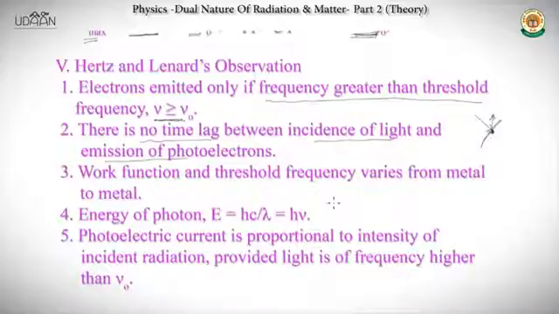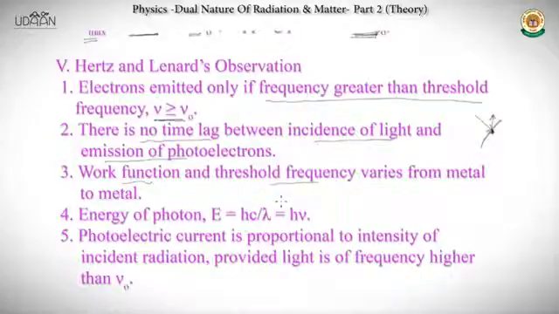So next we go to the third observation here. Work function and threshold frequency will vary from metal to metal. That is, it depends on the nature of the material. This is fairly basic, because we know that different metals have different work functions, and the same frequency of light may not cause photoelectric emission in all the metals. So work function and threshold frequency are different.